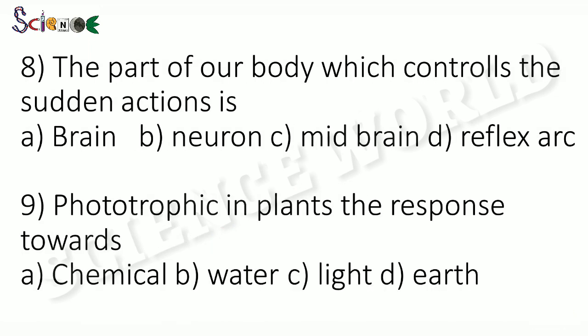Question number 8, the part of our body which controls sudden actions is: option A brain, option B neuron, option C midbrain, option D reflex arc. The correct answer is option D reflex arc. Question number 9, phototropism in plants is the response towards: options A chemical, option B water, option C light, option D earth. The correct answer is option C light.